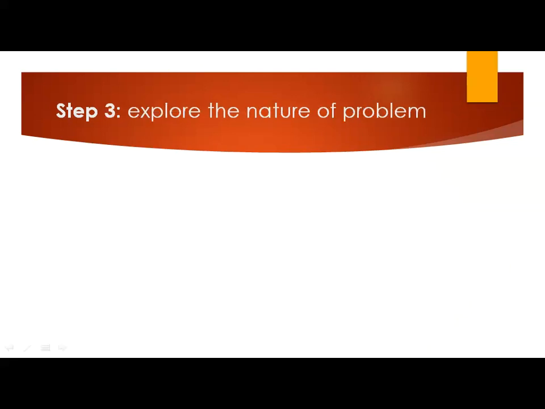Step number 3, explore the nature of the problem. Research problems range from simple to complex depending on the number of variables and the nature of their relationship. Sometimes the relationship between two variables is directly related to a problem or to a question, or other times the relationship is entirely unimportant. And in research, you have to identify this. If you understand the nature of the research problem as a researcher, you will be able to better develop a solution to the problem.